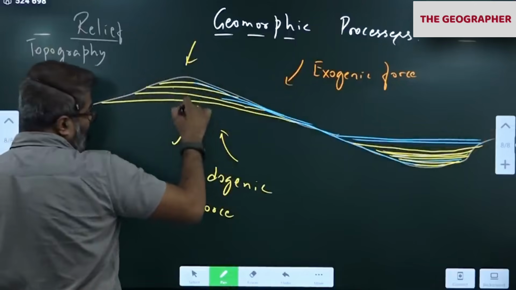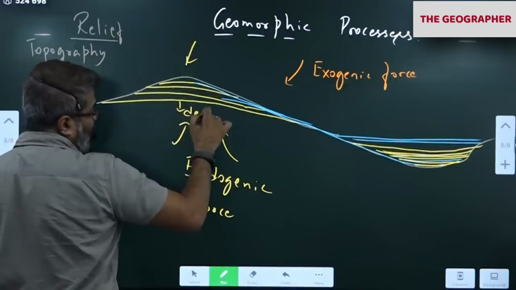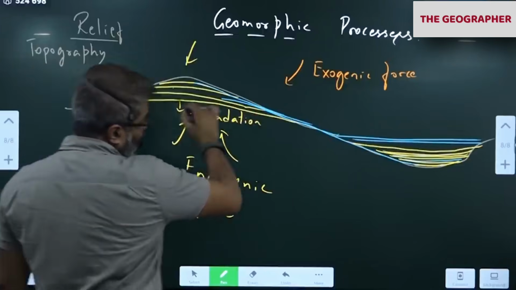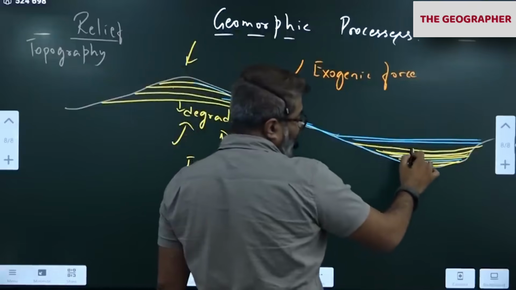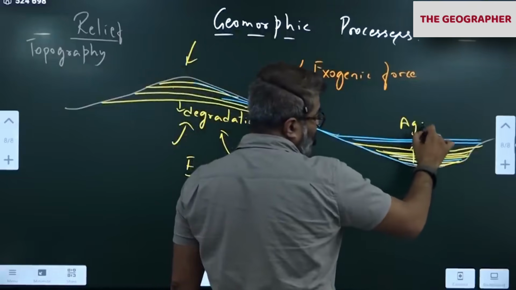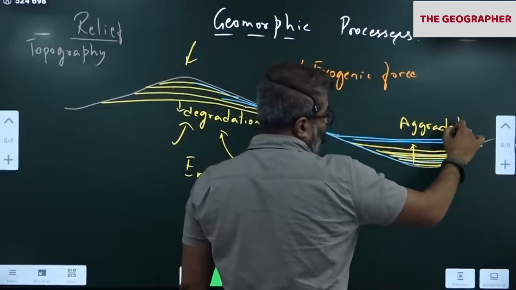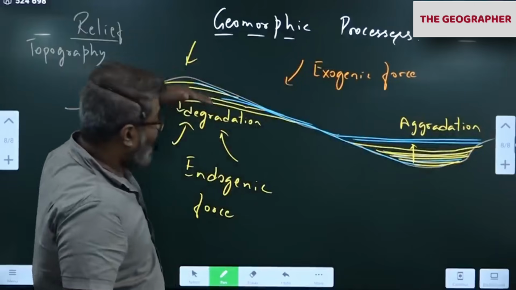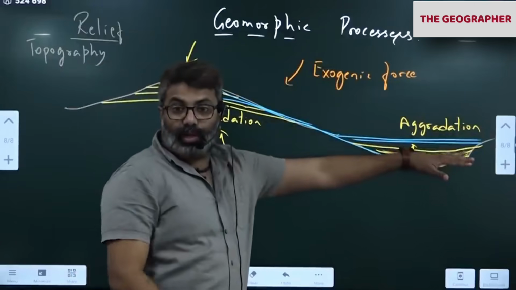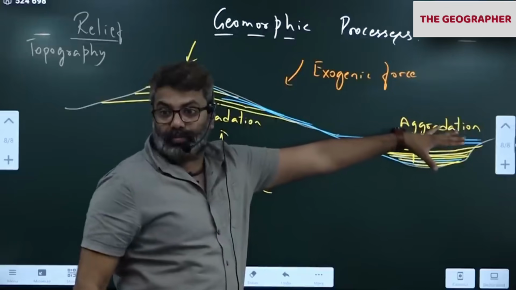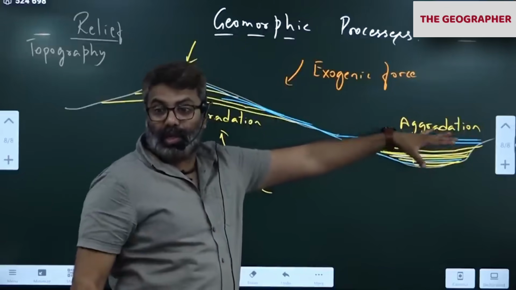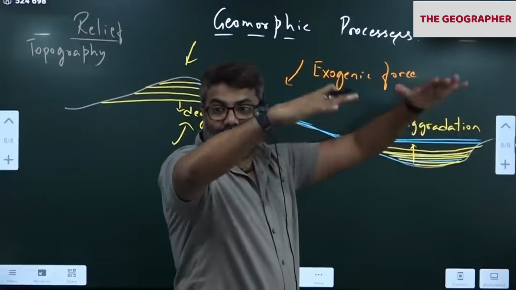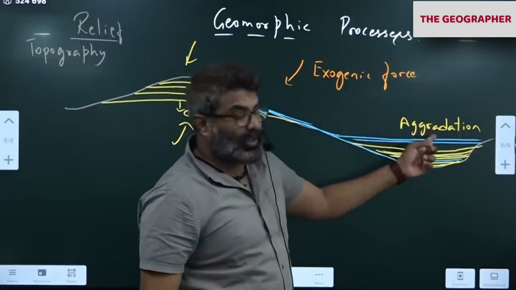Every day, the material is getting removed here. Degradation is taking place. Degradation of a hill or a mountain. All the material is carried out, it is deposited here. Aggradation is taking place. All of you understand? Degradation is removal: weathering, erosion, transportation. Deposition is an aggradation process. What is deposition? Aggradation, because material gets filled, and elevation goes up. So it's an aggradation process.